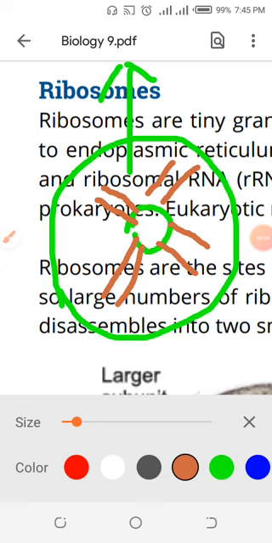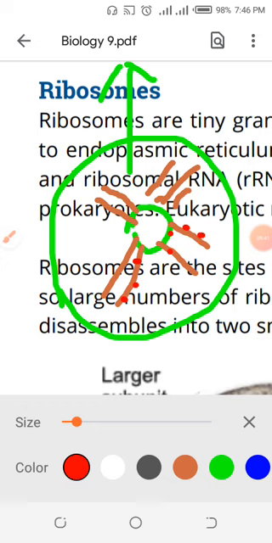Do you know the name of endoplasmic reticulum? Yes, of course. Endoplasmic reticulum are the tubes in which materials are transported from the nucleus to the cytoplasm, and these tubes will carry the message from the nucleus to the cytoplasm. And these tubes, which are endoplasmic reticulum, have ribosomes attached to them. Look here, the red spots on this chocolate color. Are you watching? Red spots. It means ribosomes exist in two forms.